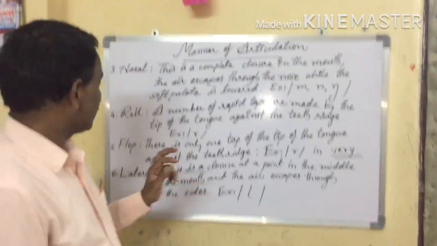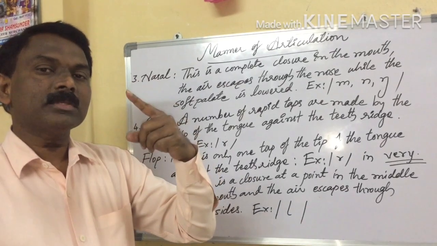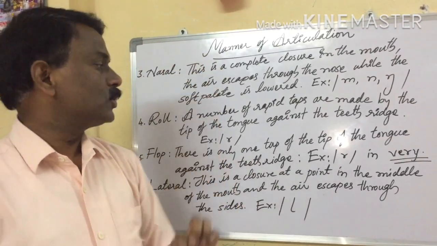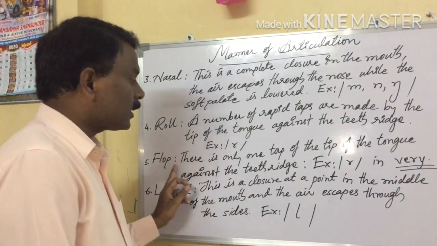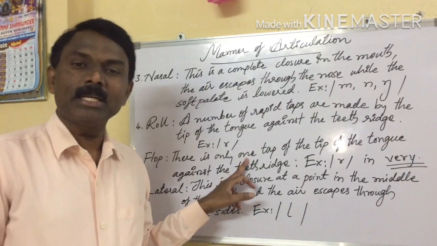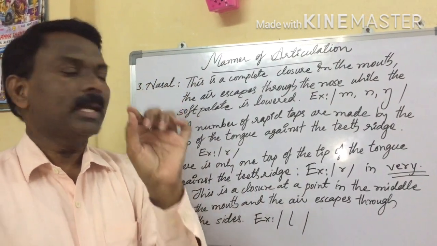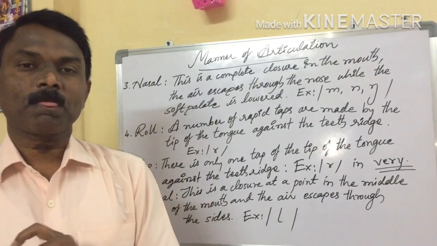In the roll, the tip of the tongue touches the teeth ridge a number of times to produce the ra sound. But here there is only one tap. Only once does it touch the teeth ridge to produce the ra sound.